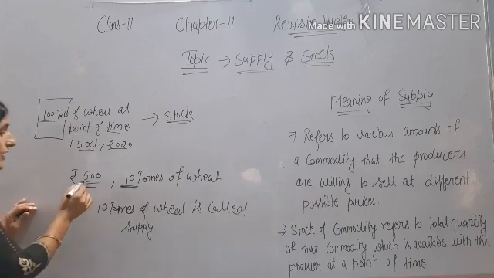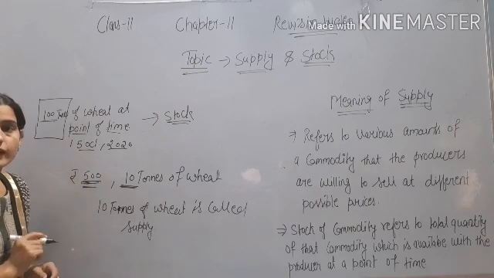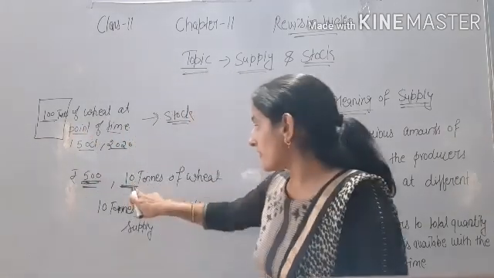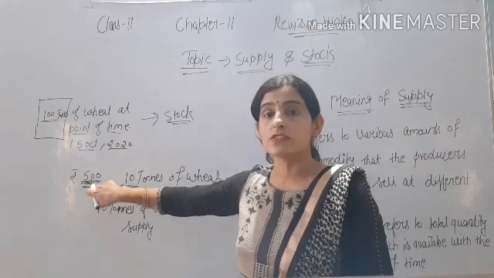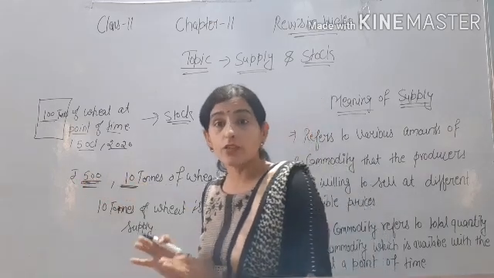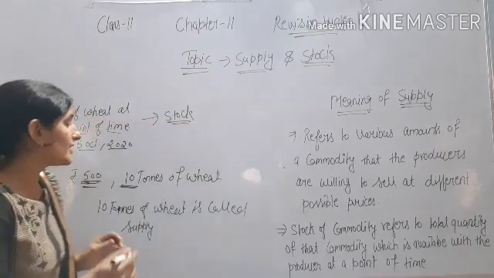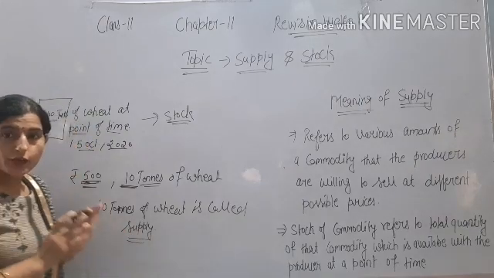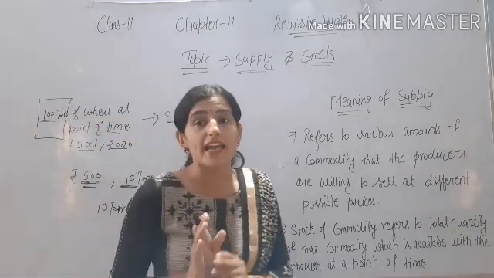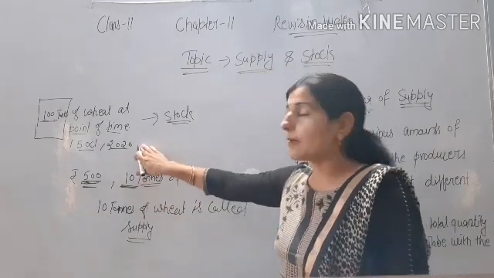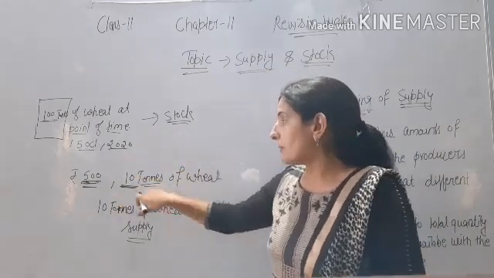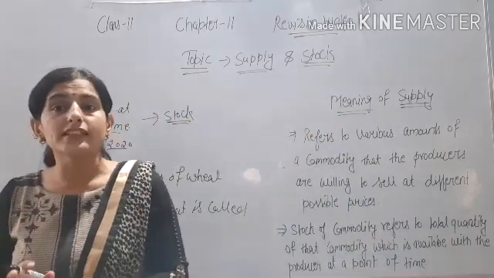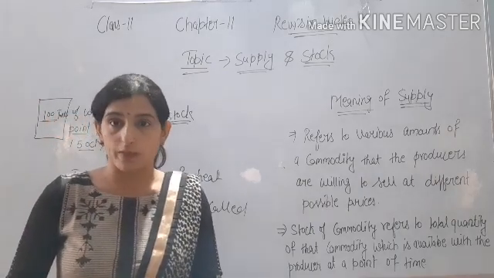And the price of the wheat is 500 and the producer is willing to supply 10 tons of wheat at this prevailing price. It means at this price the producer is willing to sell only 10 tons of wheat. So this 10 tons is the supply of wheat. Okay, I hope you got the difference between supply and stock. Stock we measure at a point of time, and supply means that the producer at the given price is willing to sell 10 tons of wheat. Then this 10 tons is called supply of the commodity.